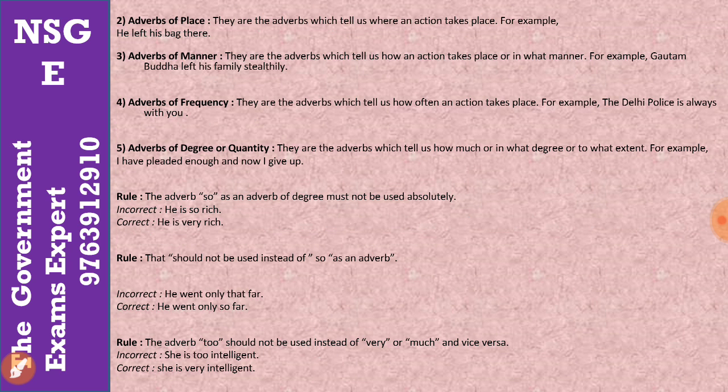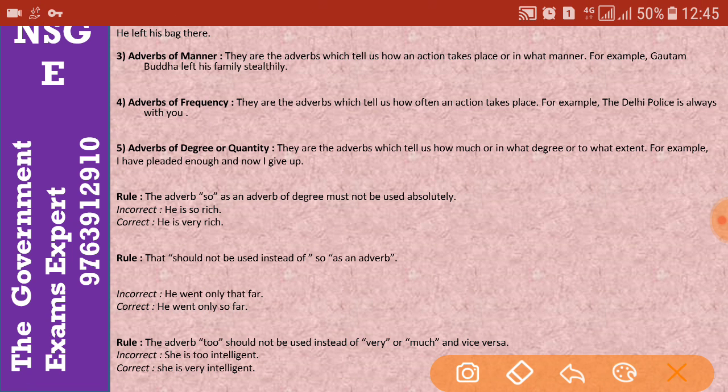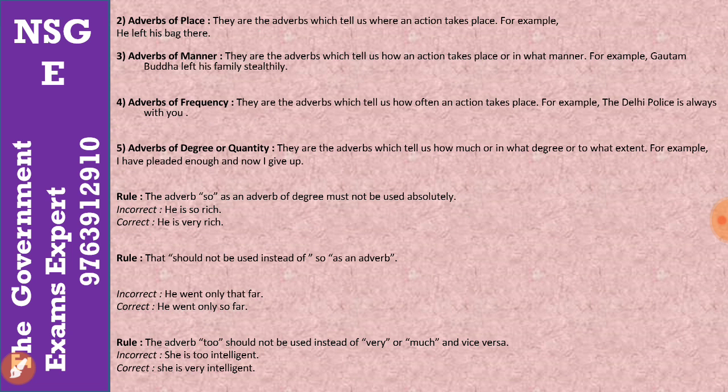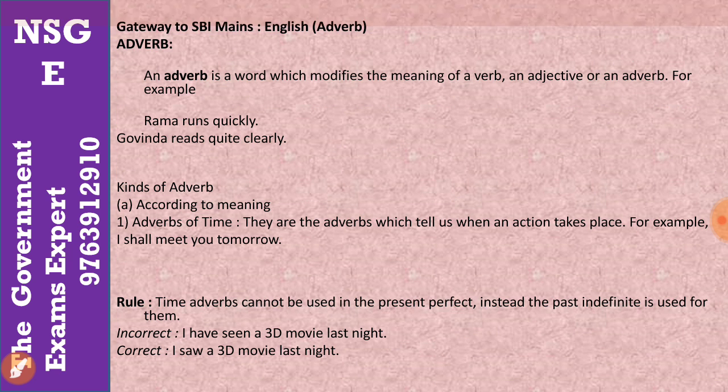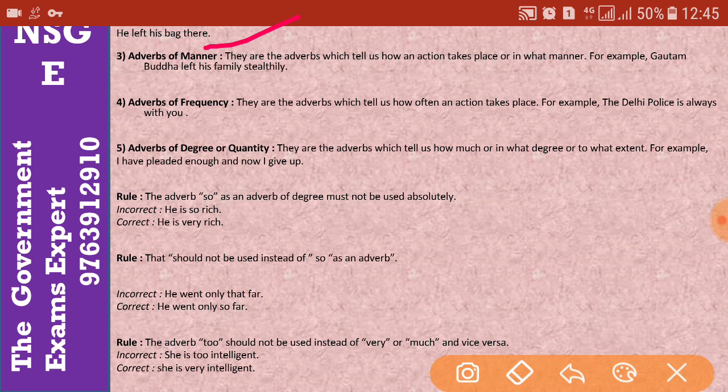The next thing is adverbs of place. What are adverbs of place? They are adverbs which tell us where an action takes place. First we discussed when an action takes place, and adverbs of place define the place, where an action takes place. For example, he left his bag there. Where? He left his bag there. That means he left his bag over there. So where? It defines adverbs of place. Clear?